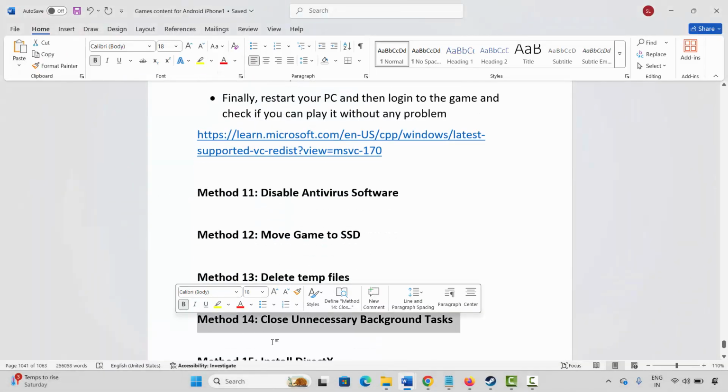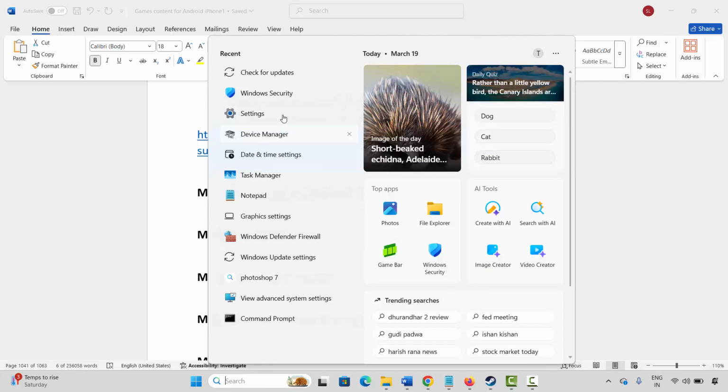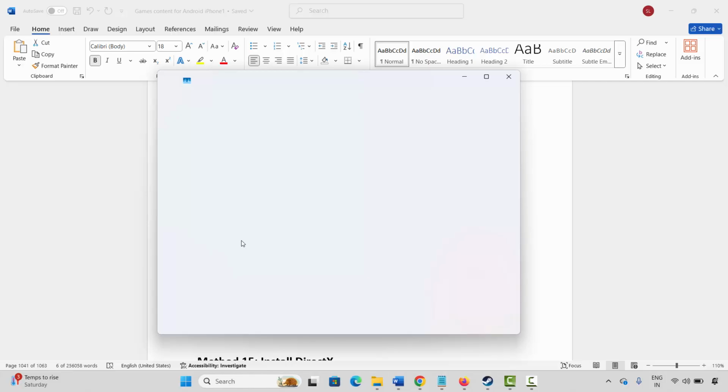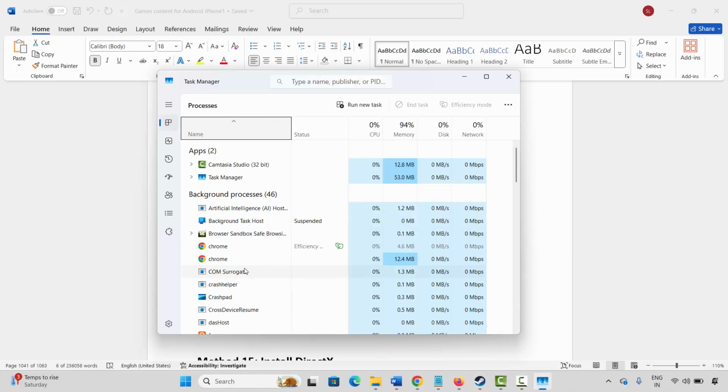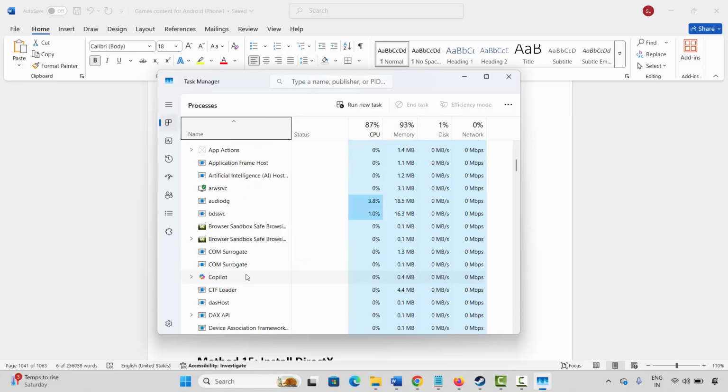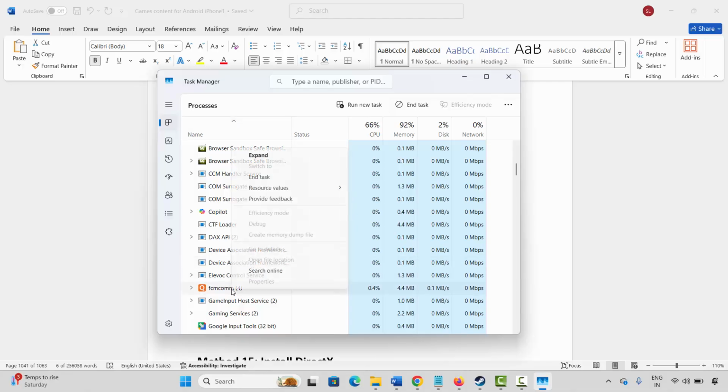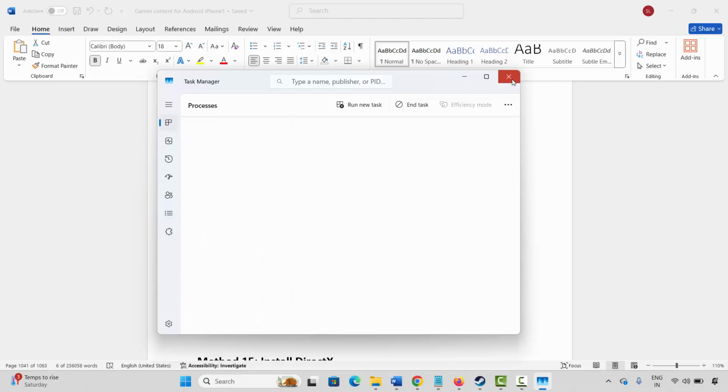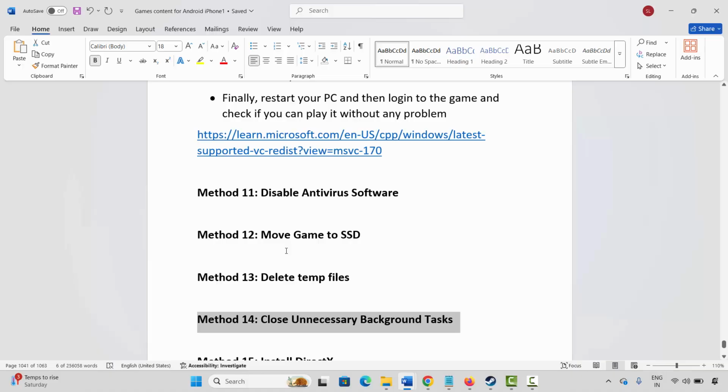Next method is to close unnecessary background tasks. For that, go to the Windows search. Now search for Task Manager. Now under the background processes tab, here you have to search for those apps which are running in the background without any use. You simply have to select them, right click on it and click on end task. So this will completely close the app that is running in the background. After that, try to launch the game and check.